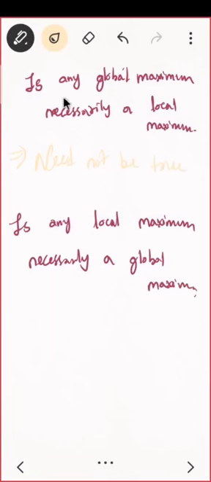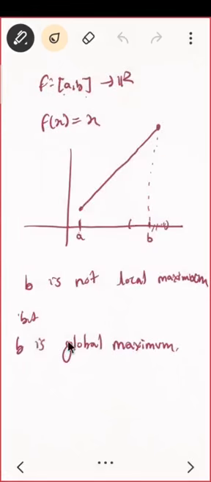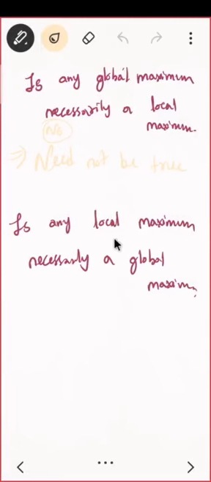Correct? That means this statement is false. Is any global maxima necessarily a local maxima? No. I got this point B is a global maxima, but this is not a local maxima. So what about this one? Is any local maximum necessarily a global maximum?